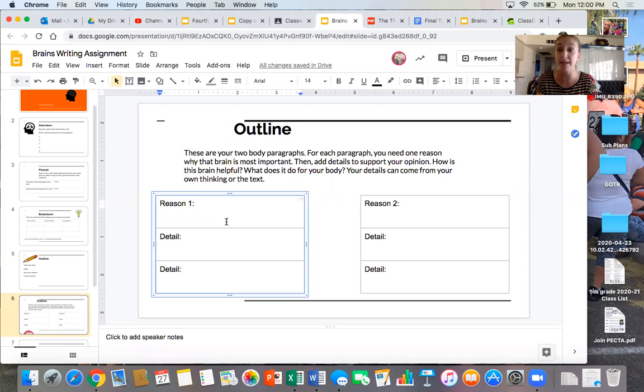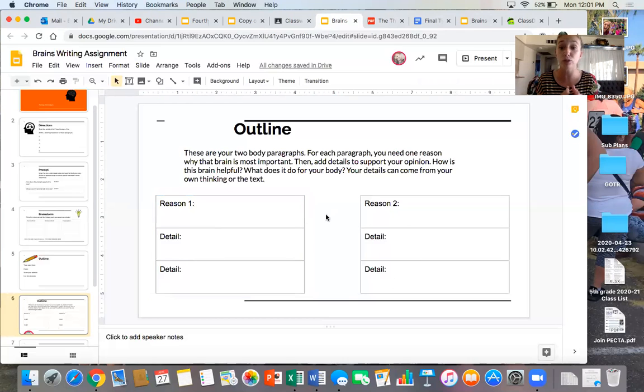Remember, this is not your opinion again. I don't want to type the emotional brain is most important. I need 2 reasons why that brain is so important. Maybe it's so important because it helps you understand how you feel, or maybe it's most important because it reacts to situations. Whatever those reasons are, I want to make sure I have 2 of them. If I cannot think of 2 great, awesome reasons, then I probably want to choose a different brain to write my opinion on. I want 2 awesome reasons why that's the most important reason so that I can come up with details that go along with it. These are my 2 body paragraphs.